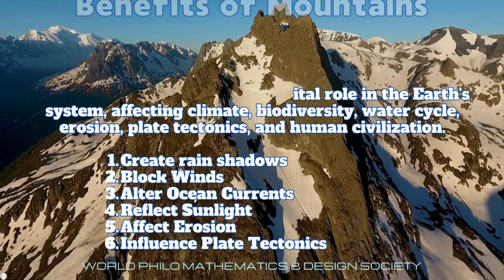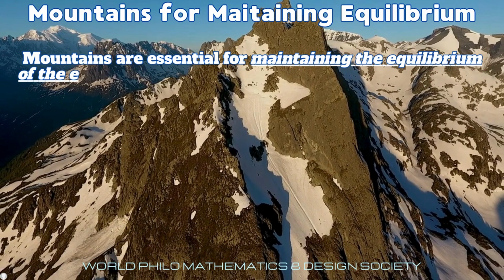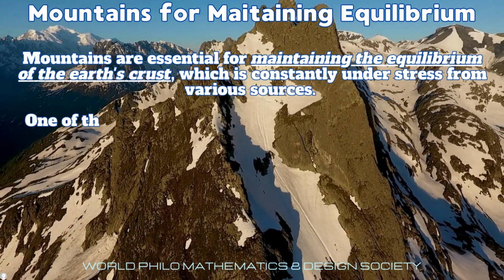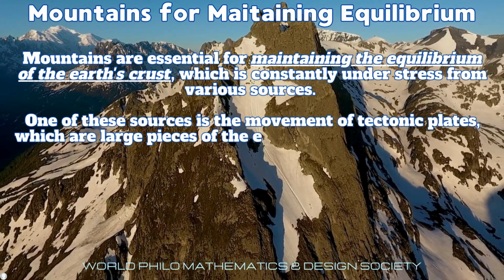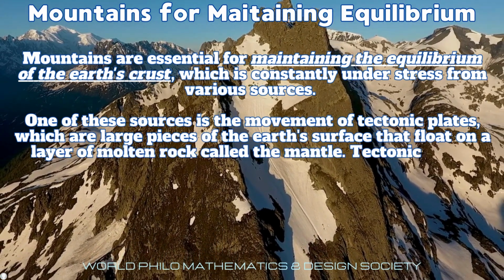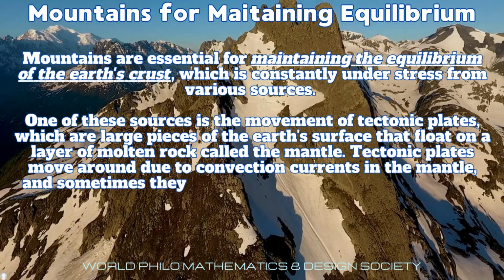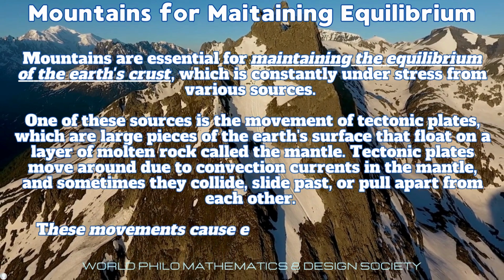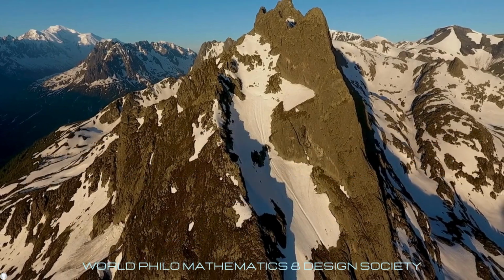And this all has an effect on the climate and all other seasons in the earth. Mountains are essential for maintaining the equilibrium of the Earth's crust, which is constantly under stress from various sources. One of these sources is the movement of tectonic plates, which are large pieces of the Earth's surface that float on a layer of molten rock called the mantle. The tectonic plates move around due to convection currents in the mantle, and sometimes they collide, slide past, or pull apart from each other. These movements cause earthquakes, volcanoes, and other geological phenomena.